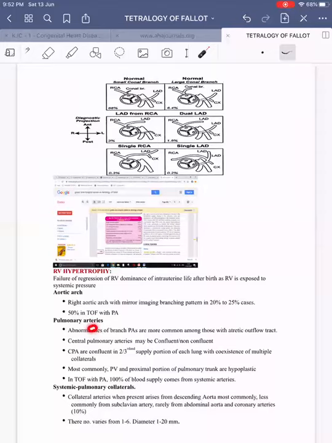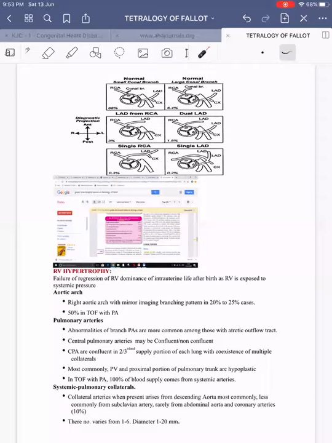Coming on to pulmonary arteries, there can be abnormalities of the branch PA, more often associated with severity of obstruction. If there is severe outflow tract obstruction, then there are more chances of having branch pulmonary artery stenosis. Central pulmonary arteries may be confluent or non-confluent. Central pulmonary arteries are confluent in 2/3 of the cases, and supply portions of both lungs along with the collaterals. Sometimes the supply can be from both pulmonary arteries as well as from collaterals.